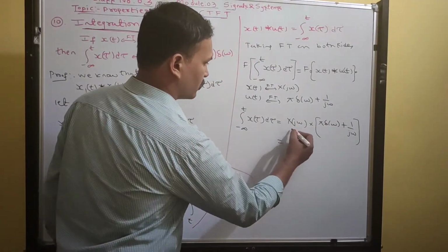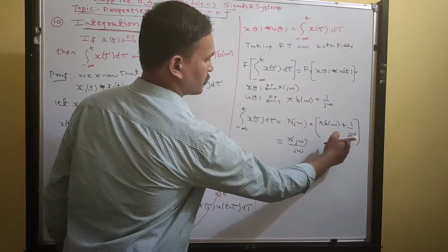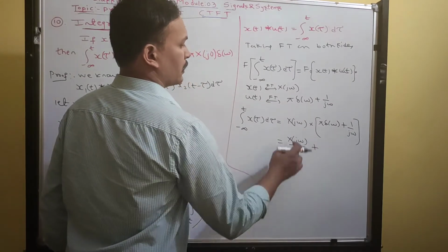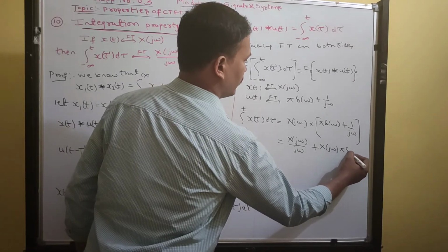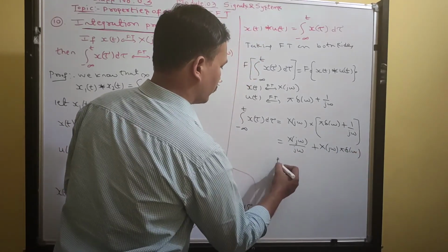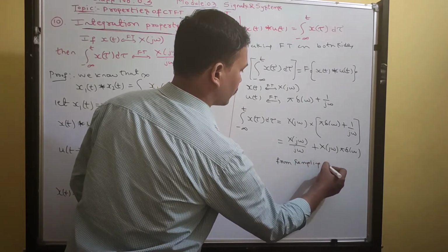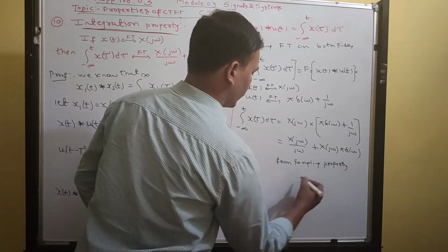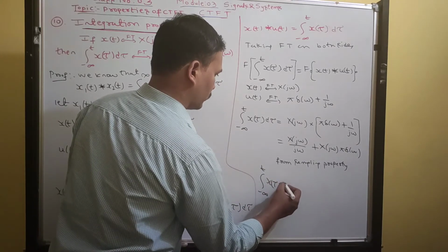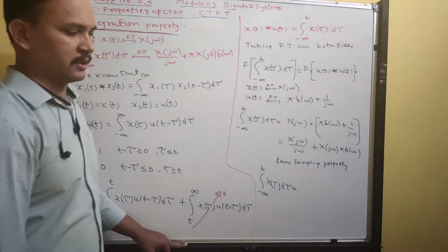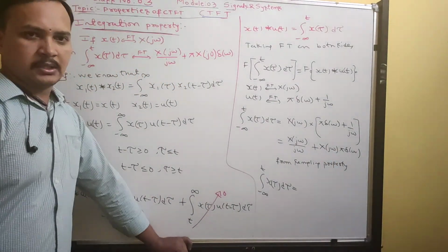So multiplying, you will get x of j omega by j omega, this into this one term, plus x of j omega into pi del of omega. So now from the sampling property, you put omega value equal to 0 because the impulse exists at del of 0.